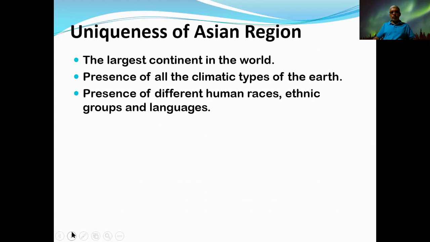Presence of different human races, ethnic groups, and languages. You know that a large number of languages are there. In China also, several languages are spoken. Then India is the country where the largest number of languages can be found. In Sri Lanka and a lot of countries, they have their own languages. Then after the colonial period, or the capturing of some lands of Asia by the British, English is also spoken there.